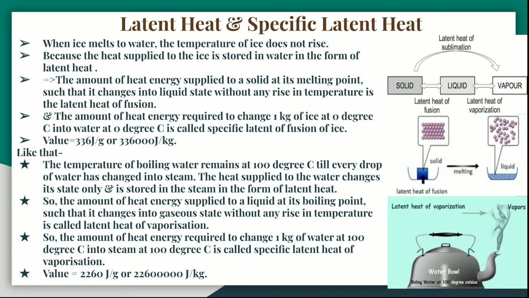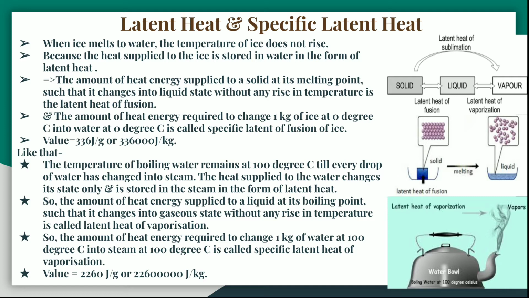Likewise, the temperature of boiling water remains at 100 degrees centigrade till every drop of water changes to vapor, that is, steam. During that time there is no change in temperature.